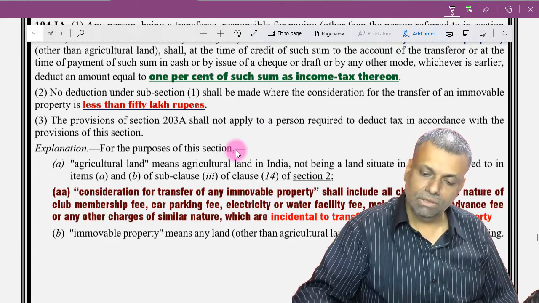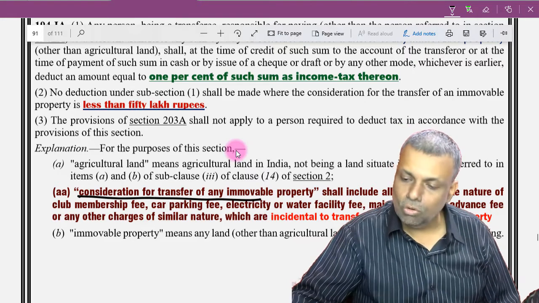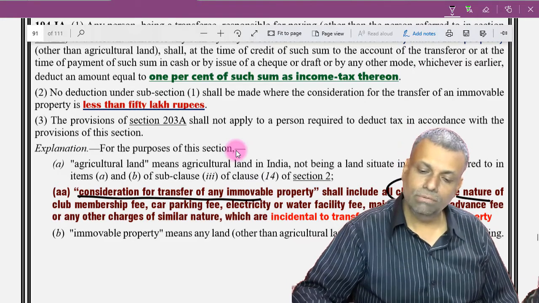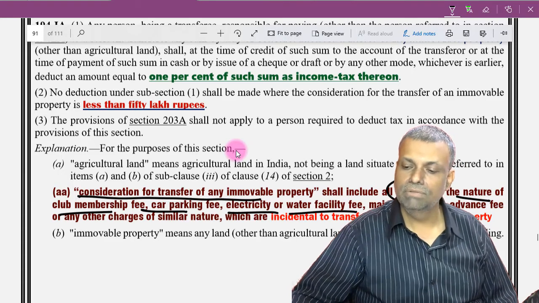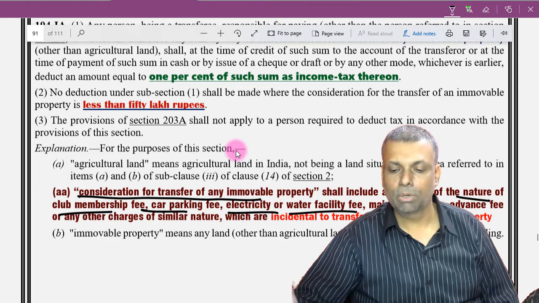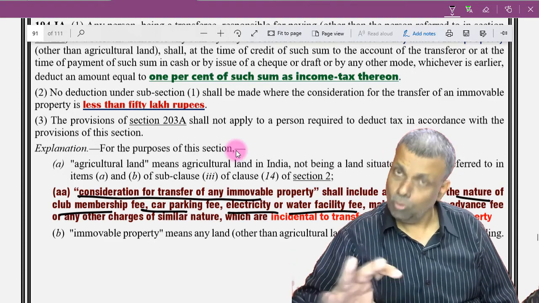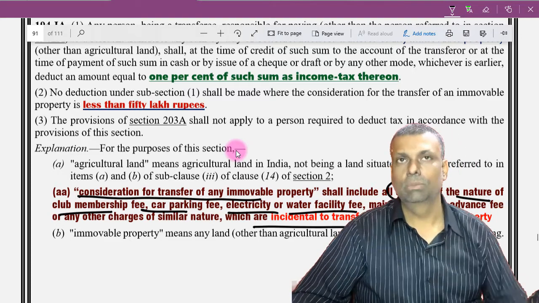So consideration for the transfer of the property, please understand, includes all the charges which are in the nature of club membership fees, car parking fees, electricity, water facility fee, maintenance fee, whatever. So your consideration for the transfer of the property will be a total of everything if it is incidental to the transfer of the immovable property.